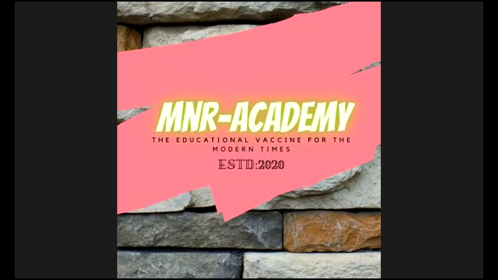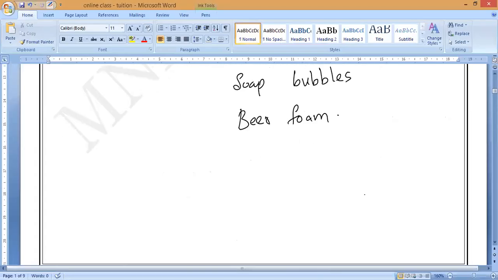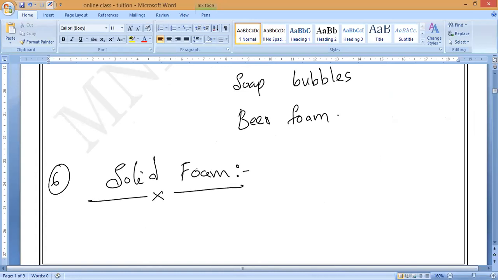So next is solid foam, the sixth classification. You can find examples in our home, for packing material. When you purchase something, a soft packing material comes, not thermocol, another soft kind.